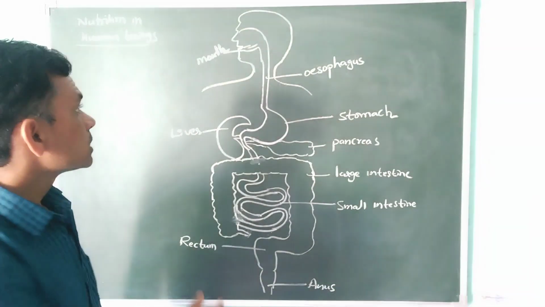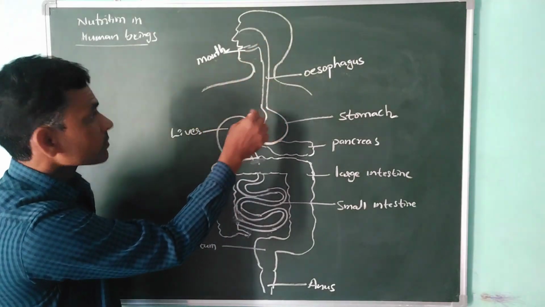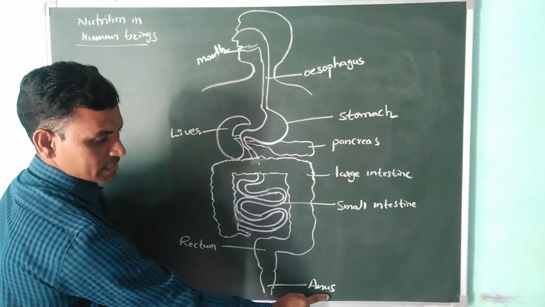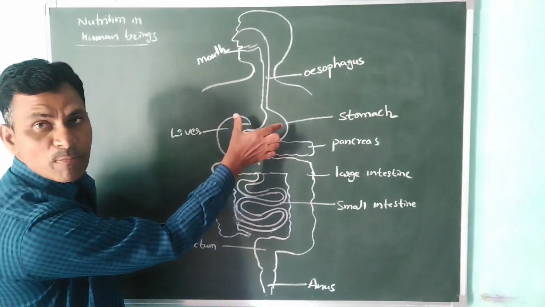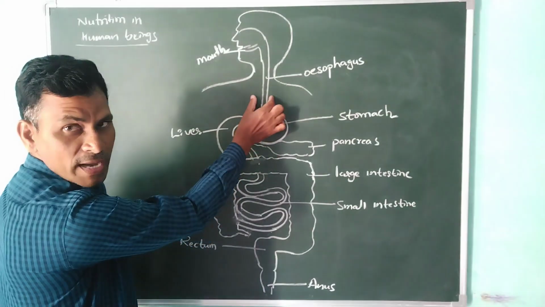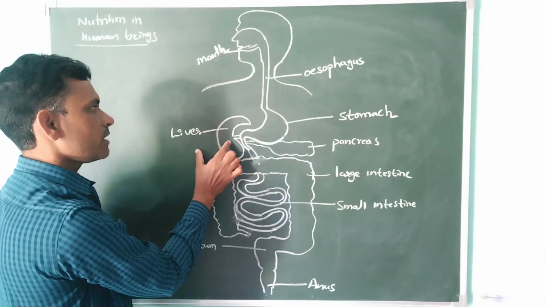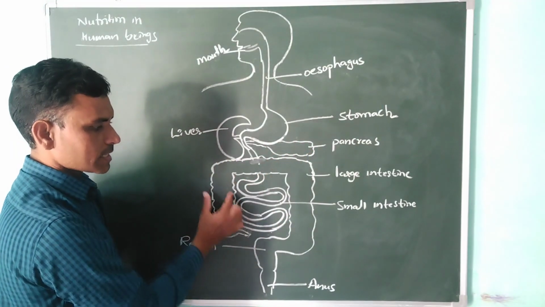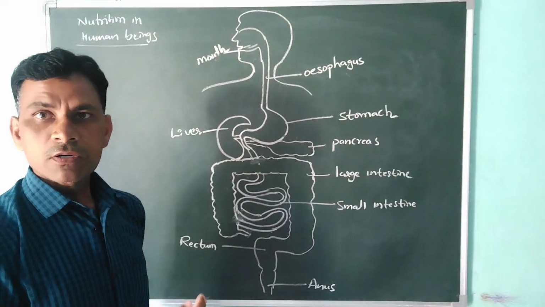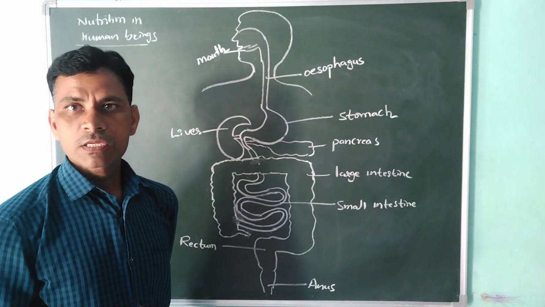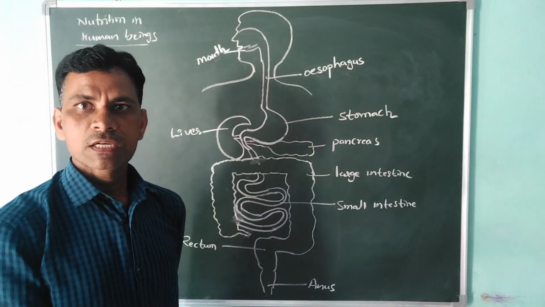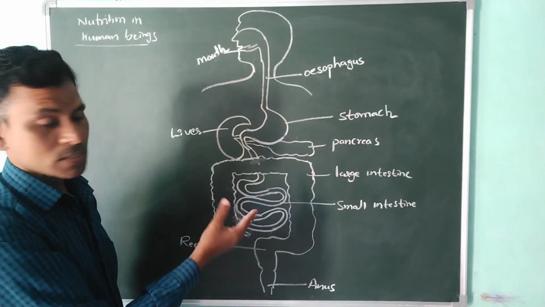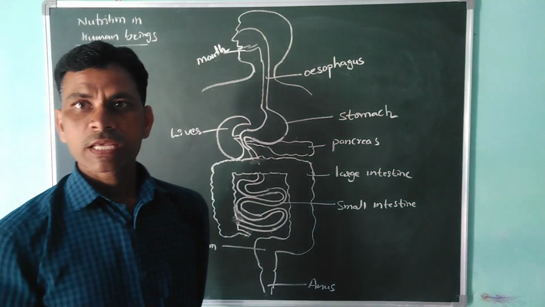Once you see the human digestive system, it is a long tube. Where does it start? It starts from the mouth. And where does it end? It extends from the mouth to the anus. Many parts are involved: the esophagus, stomach, liver, pancreas, small intestine, large intestine and rectum. That's why it is complex in nature. We will discuss one by one what they perform.